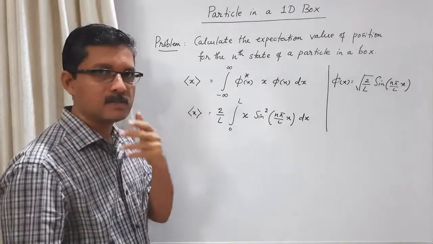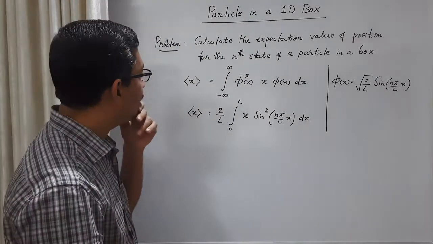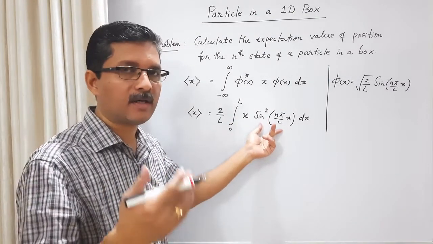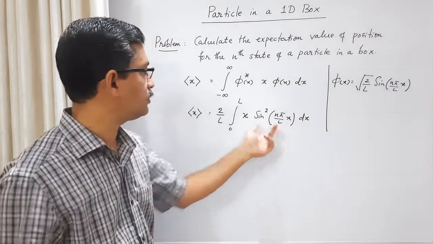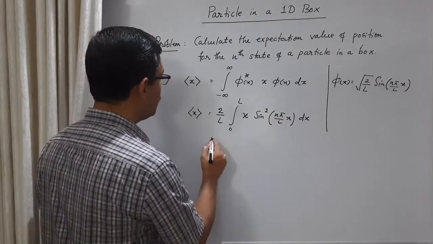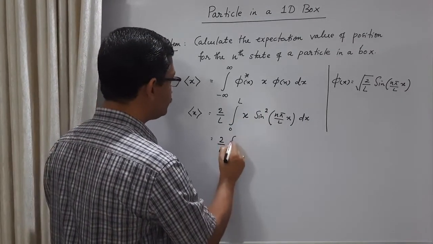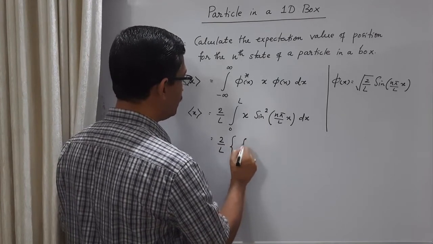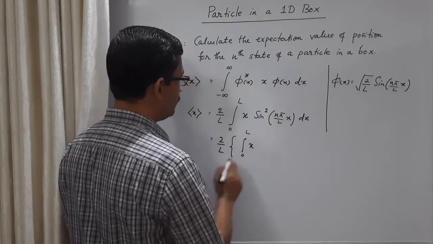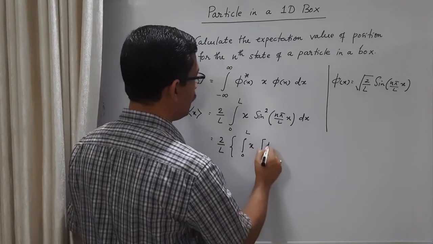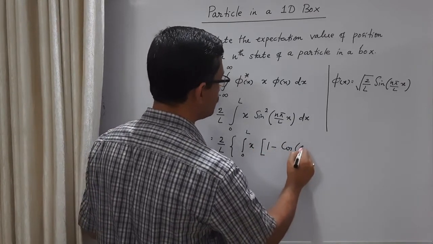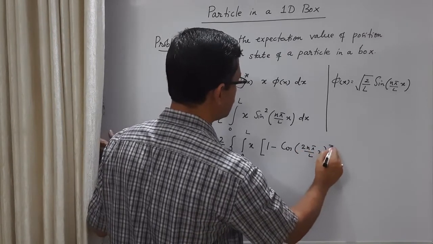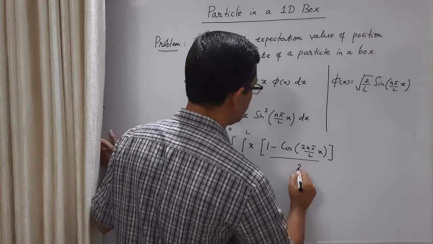We need to evaluate this. Again, you have a sin square function, then you integrate it by converting into 1 minus cos 2 theta by 2. Let's do this now. So this is 2 by L integral x times 1 minus cos 2 theta, that is 2n pi by L into x, divided by 2 dx.